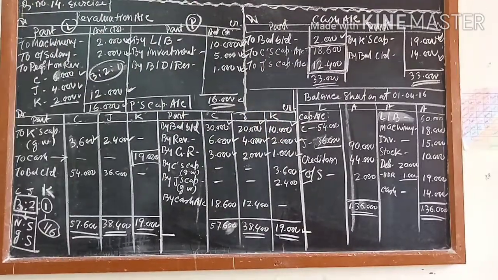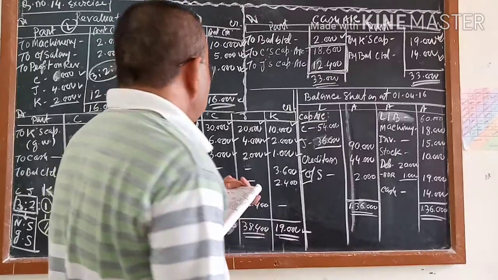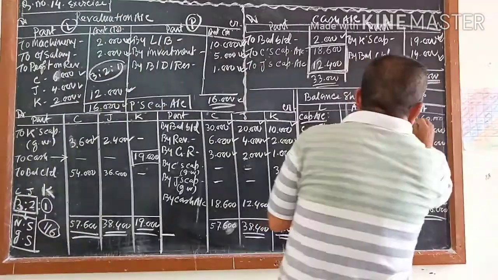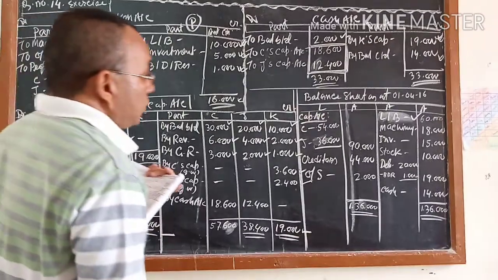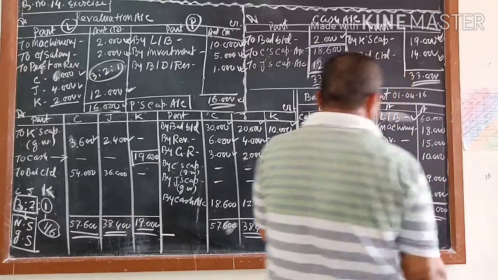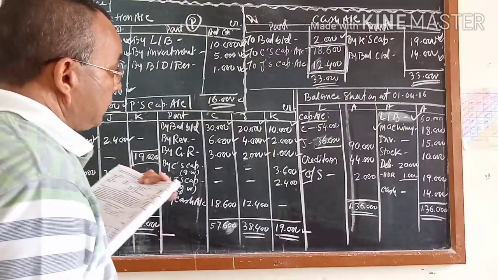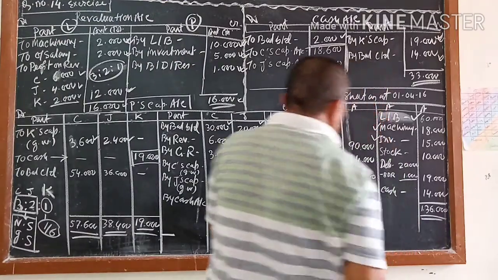Once again I am telling you what is called the back calculation. Land and building: the old was 50, it was increased by 10, so you got 60. Machinery: the old was 20, it was decreased by 2, so you got 18. The investment: old was 10 and increased by 5, so you got 15,000.